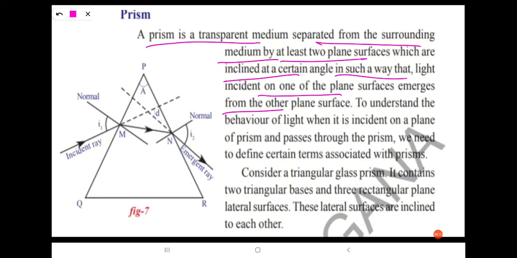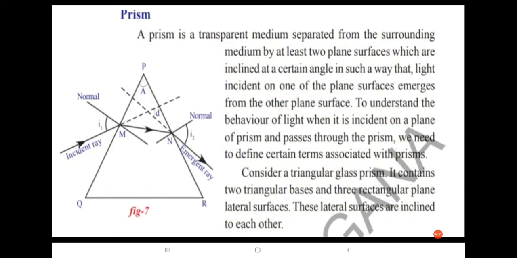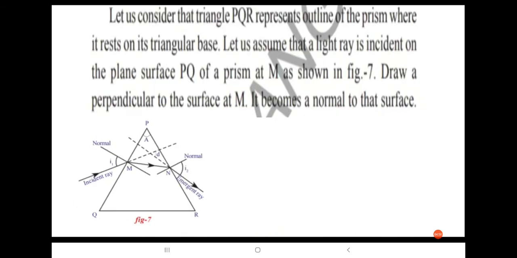To understand the behavior of light when it is incident on the plane surface of a prism and passes through it, we need to define certain terms associated with a prism. First of all, consider a triangular glass prism, as you can see in this figure. It contains two triangular bases and three rectangular plane lateral surfaces. These lateral surfaces are inclined to each other.